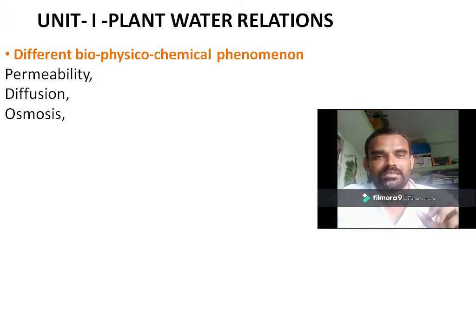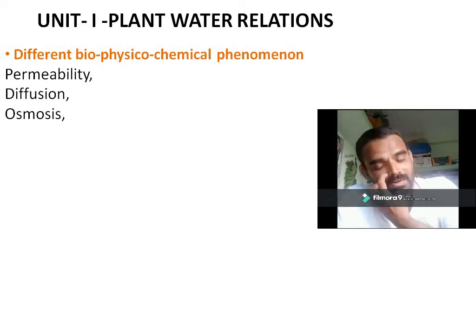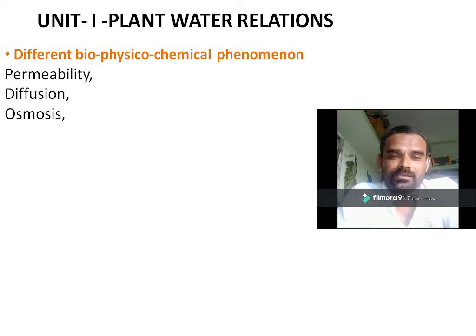Whenever a cell is kept in a solution which has a lower concentration than the protoplasm, water enters inside the cell. Such a solution is known as a hypotonic solution. When cells are kept in a hypotonic solution, water enters inside the cell. This phenomenon is known as endosmosis, and the cell becomes turgid.